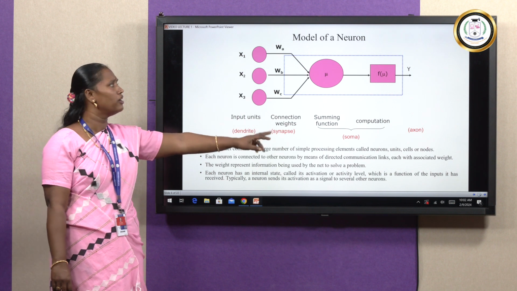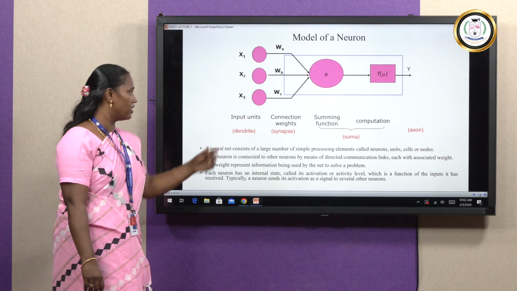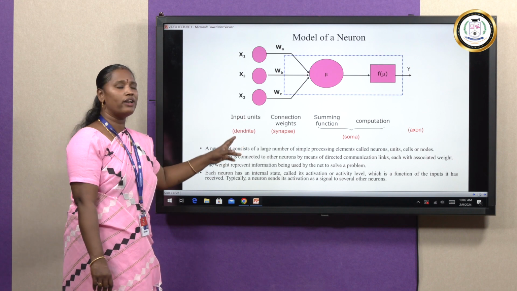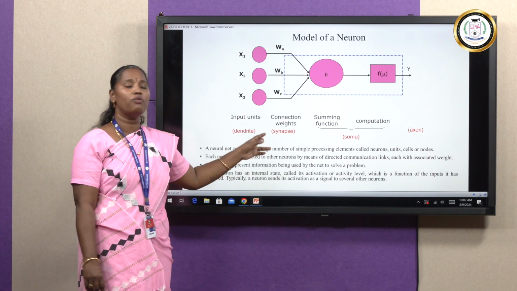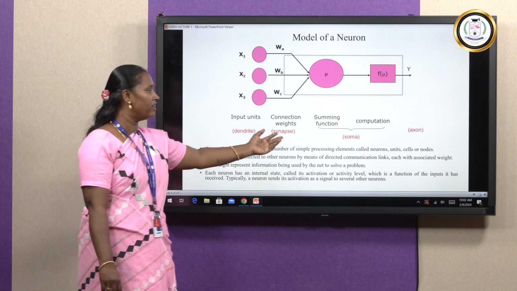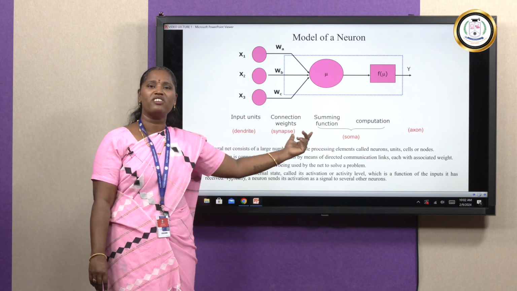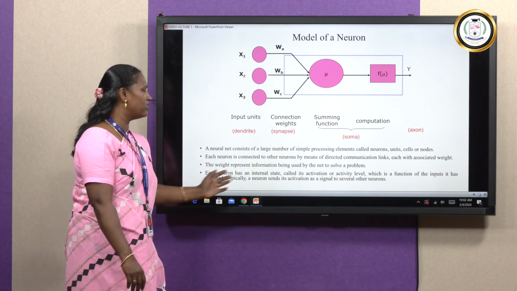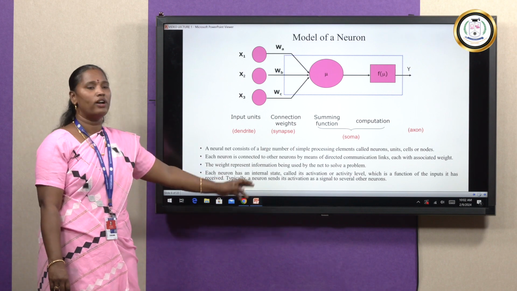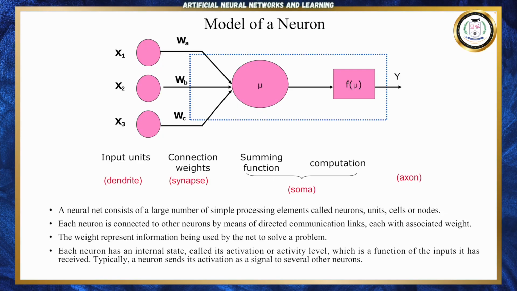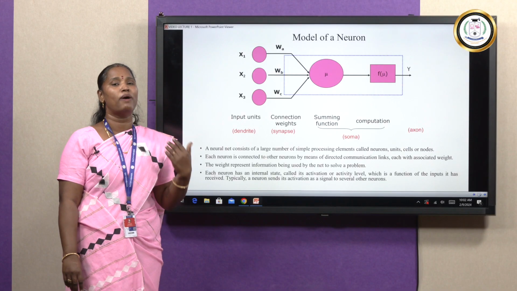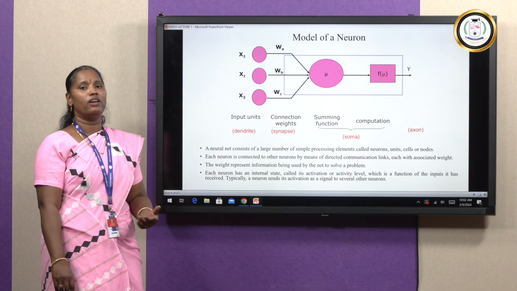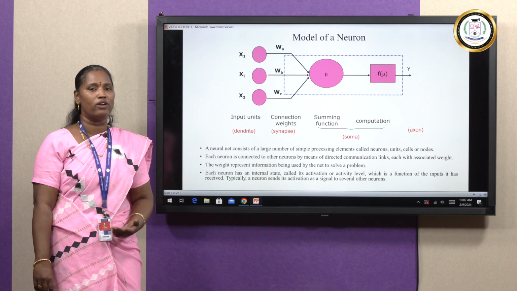So this is the biological model of the artificial neural network. These are the input units, which we call the dendrites in the biological neuron, and then we have the weight function, that is the synapse, and then finally we sum up the computational part, which is called the soma. Finally we induce the output, which is the axon. This neural network comes under the artificial part. It consists of a large number of simple processing units, which we call dendrites, and all the layers communicate directly with the weights, which are passed to the activation function. Finally we are able to produce the output, which is simply called the axon.